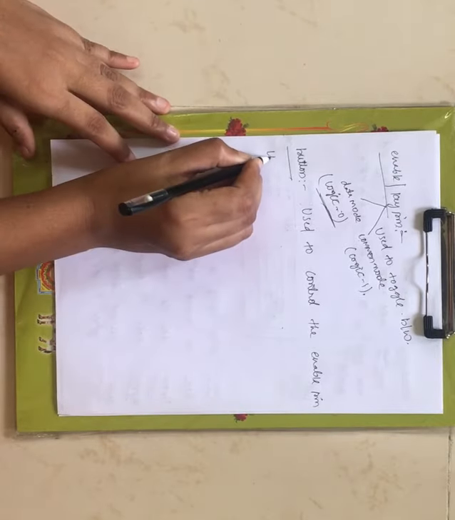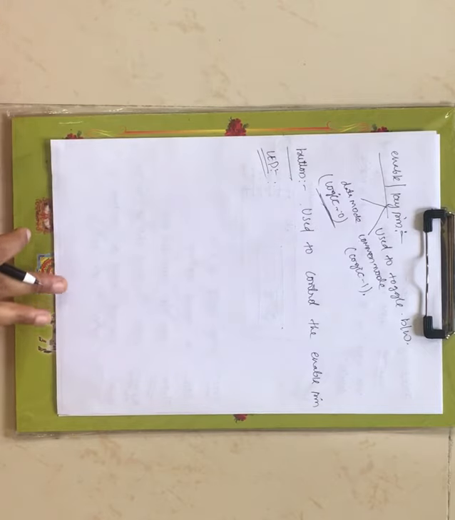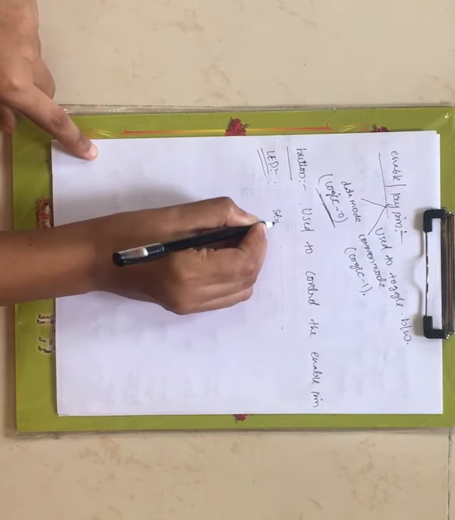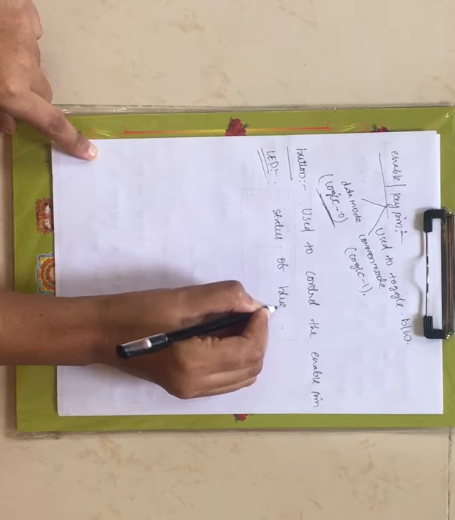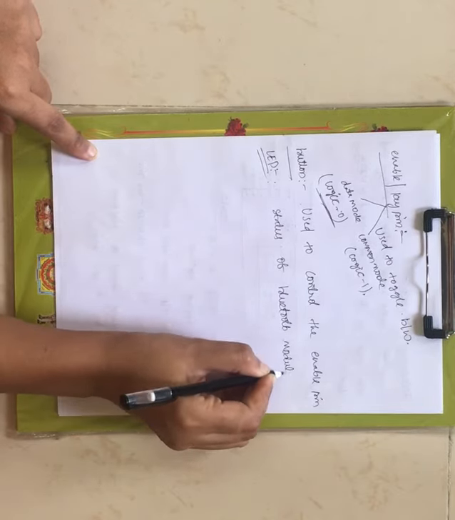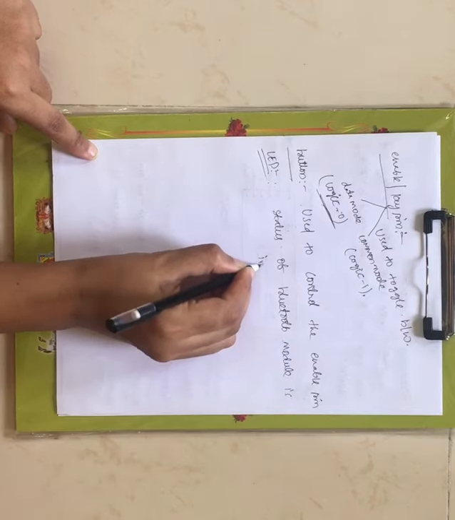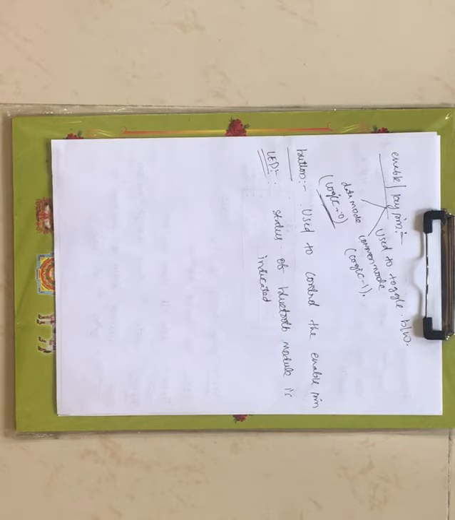And what is the last left out pin? You have the LED pin, right? Now the LED will blink. The status of the Bluetooth module is indicated by this LED pin. How is the status indicated? Now let us see.